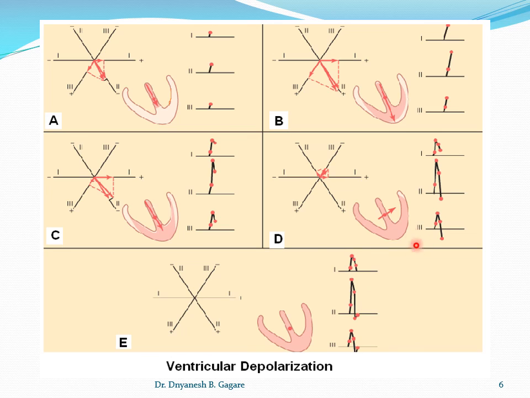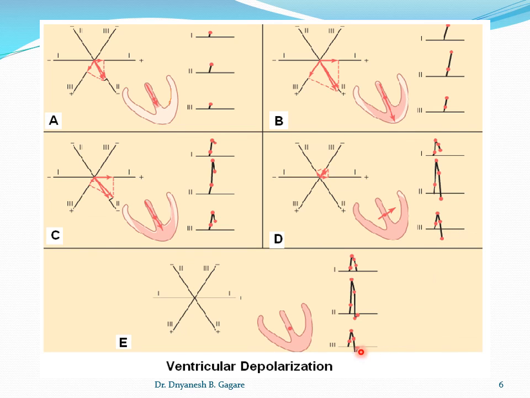So at the last moment, the direction of the vector turns towards the base, and this is the cause of the S wave. The S wave is slightly negative, because here the arrow turns towards the base, and here the pointer goes down and it gives the S wave.